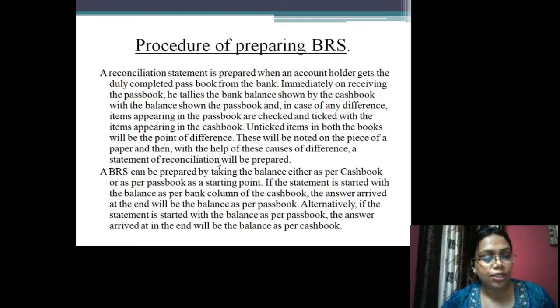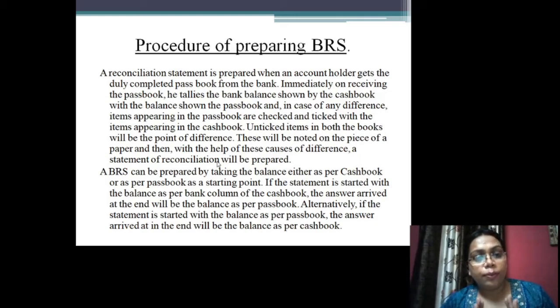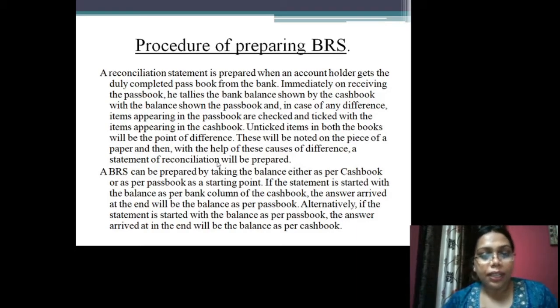So a reconciliation statement is actually prepared as soon as the person, firm or company receives the duly completed passbook from the bank. As soon as he receives the passbook, he tallies his bank balance with the balance of the cash book. And in case of any difference, the items that appear in the passbook are checked and ticked with the items appearing in the cash book. The items that are still unticked are actually the points of difference between both the books.